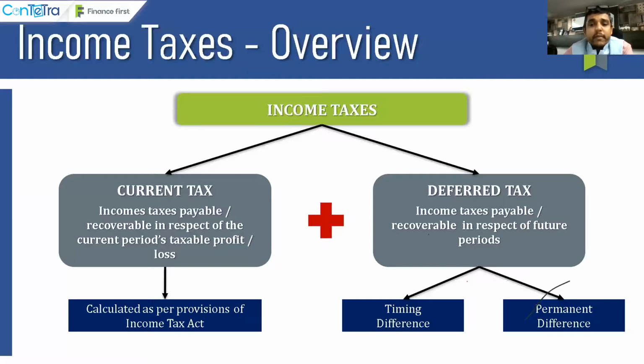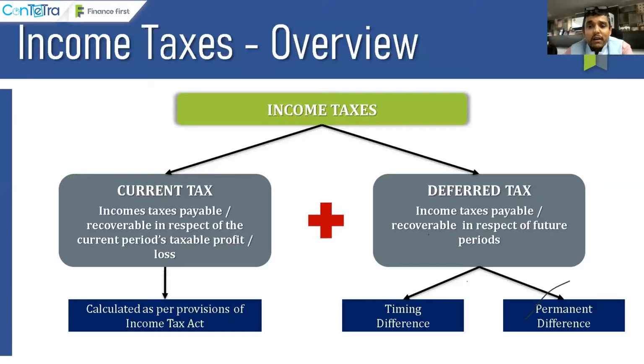We start with the profit before tax, and we add certain disallowances. There are typically 43B sections, 40A sections, right? There are specific penalties which we disallow, and then we take certain allowances for specific exemptions we have, and for specific allowances which we claim based on payments. That is typically the IT computation we do, and that is calculated as per provisions of the Income Tax Act 1961. Now, guys, what is deferred tax?